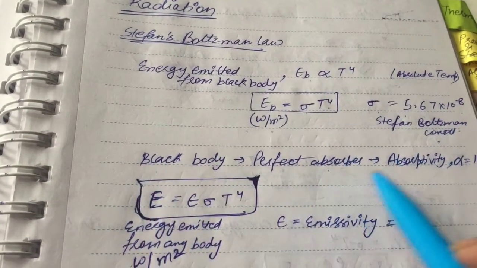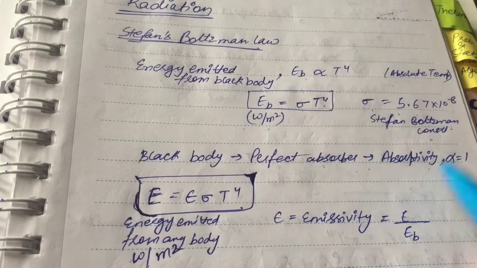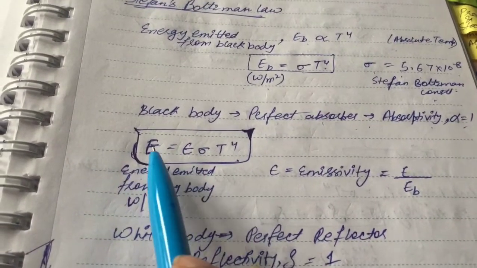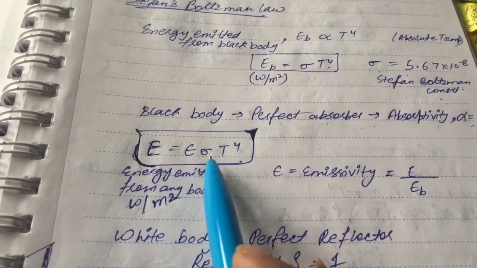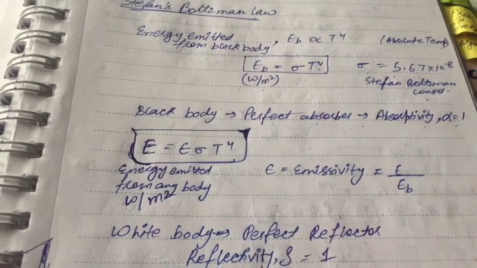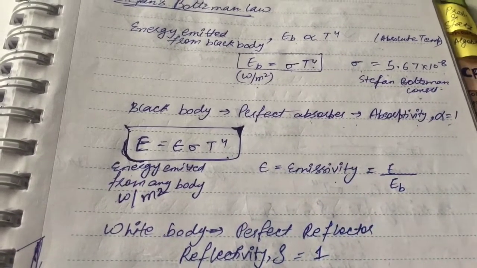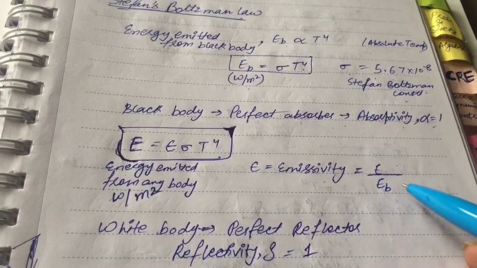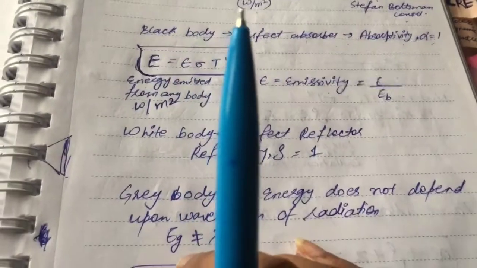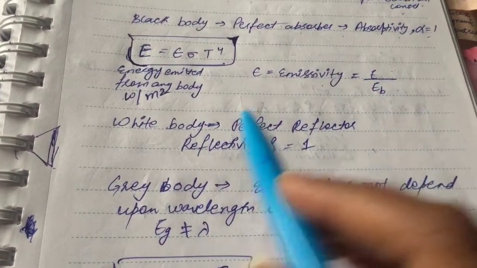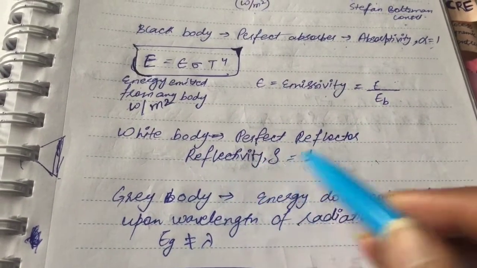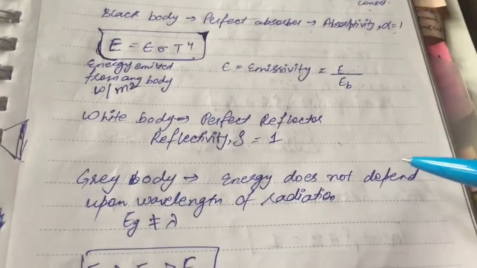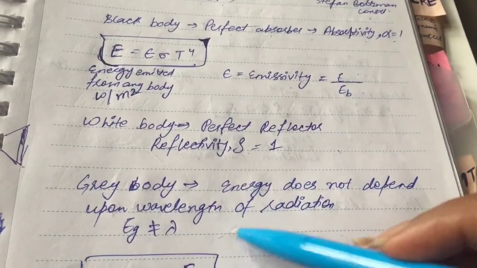A black body is a perfect absorber, which means its absorptivity, denoted as alpha, is equal to 1. Energy emitted for any body E is equal to epsilon into sigma into T to the power 4, where epsilon is emissivity, which is energy of any body upon energy of black body. A white body is a perfect reflector, which means its reflectivity rho is equal to 1, and for a gray body, emissivity does not depend upon wavelength of radiation.